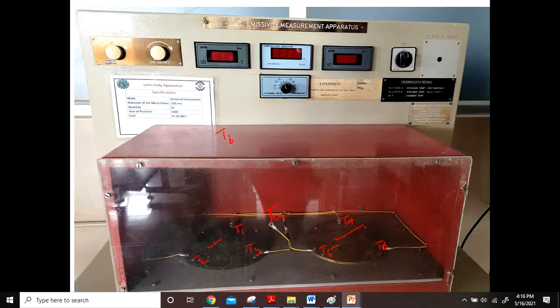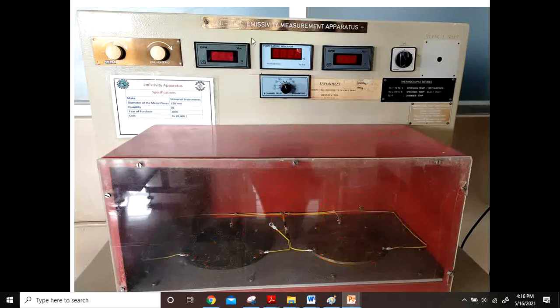Therefore, the black body temperature is T1, T2 and T3 divided by 3, equal to something, plus 273, equal to something in Kelvin. Similarly, for the gray body take the average. This is the ambient temperature, thermocouple number 7.